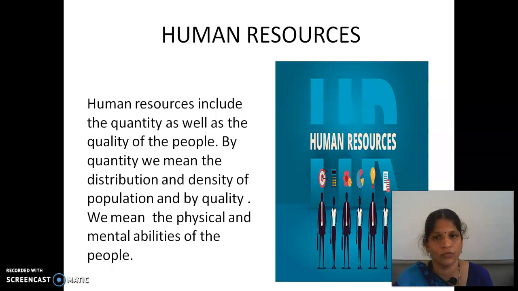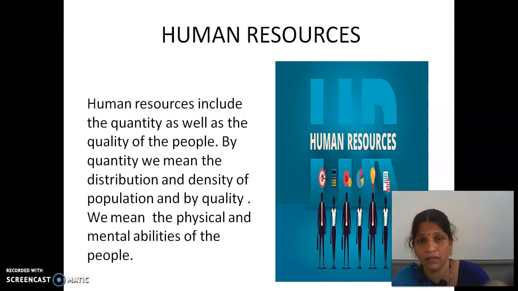Here, human resources include the quantity as well as the quality of the people. By quantity, we mean the distribution and density of population, that means the number of people. And by quality, we mean the physical and mental abilities of the people. Okay, children?